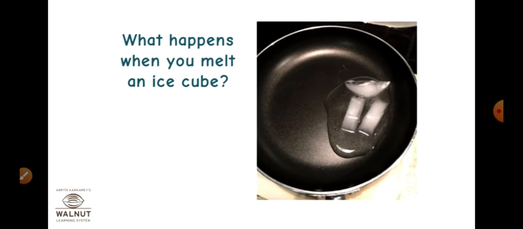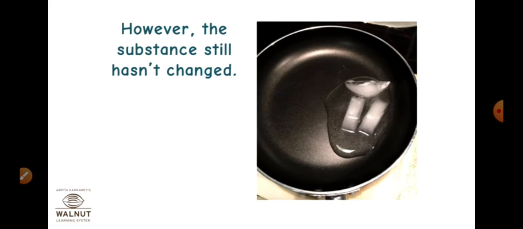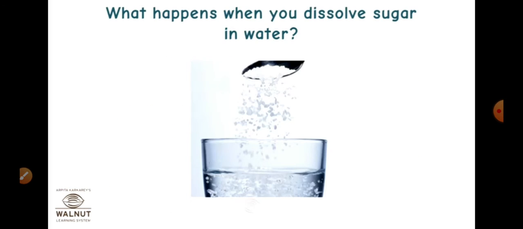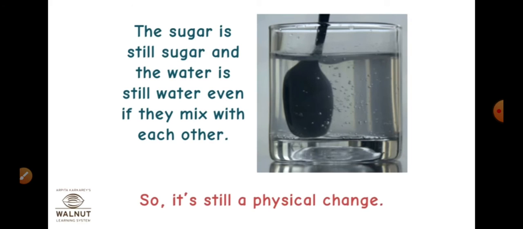Here you only change the shape of the can. What happens when you melt an ice cube? You have added heat energy to raise the temperature and it melts. However, the substance has not changed. The substance is still water. So, you have a physical change. What happens when you dissolve sugar in water? The sugar is still sugar and the water is still water even if they are mixed with each other.